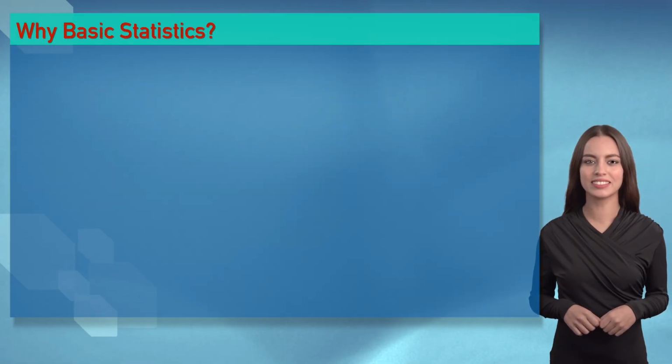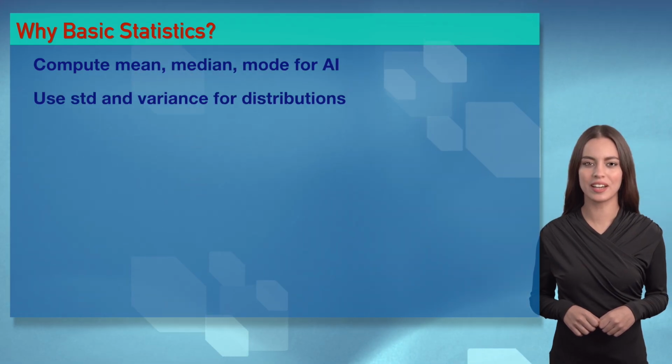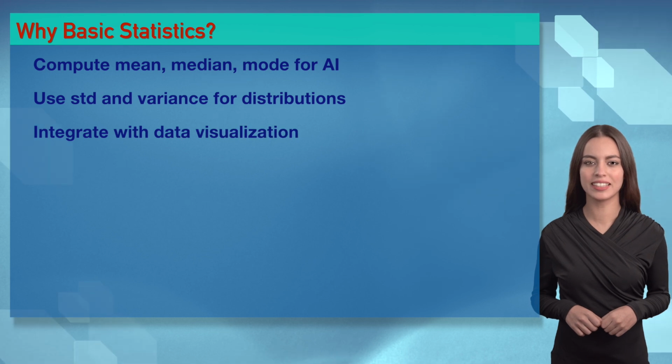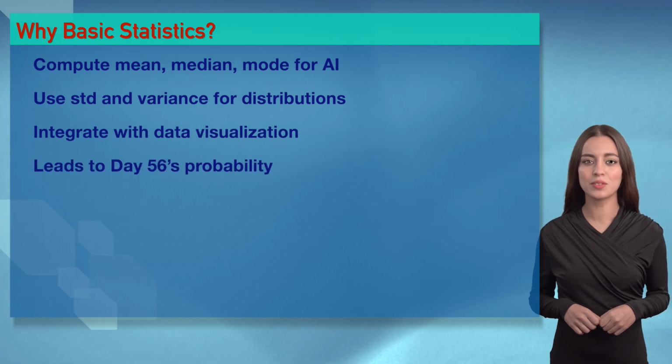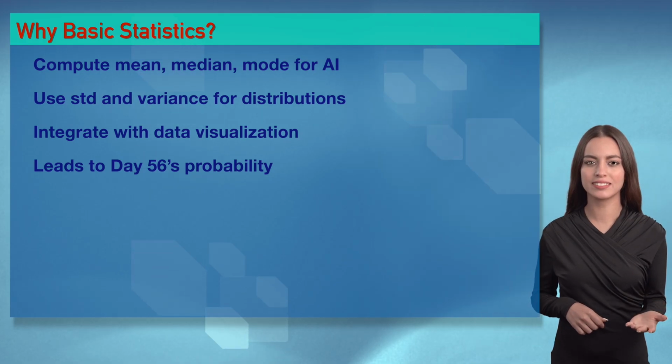Wizards, basic statistics in Python are essential for AI. They provide insights like mean and STD to understand data distributions. Our demos will show how to compute stats for iris and housing datasets.